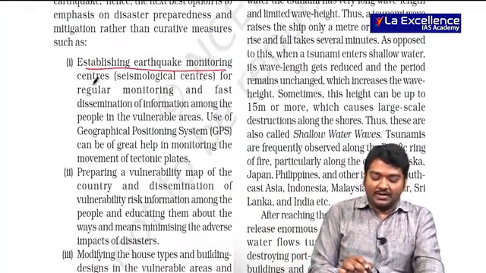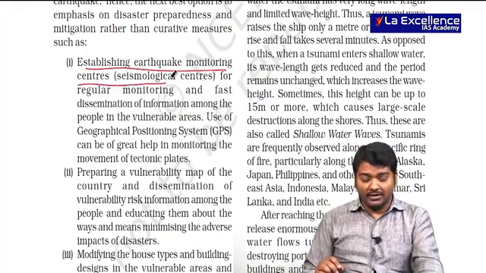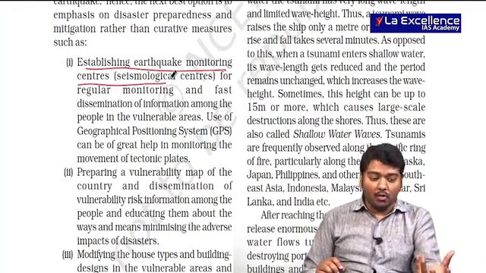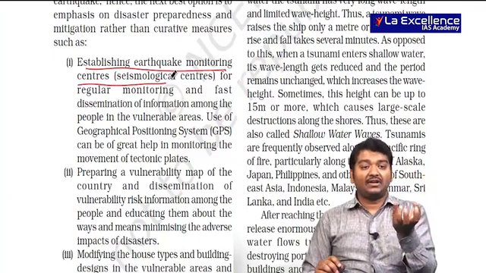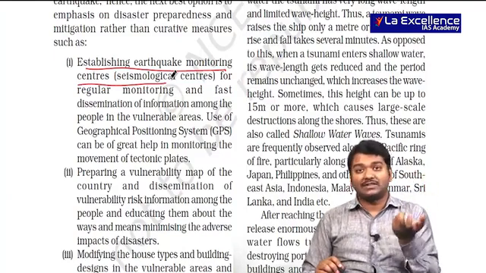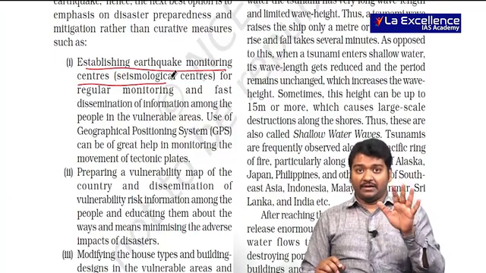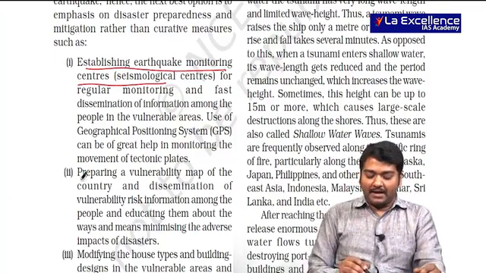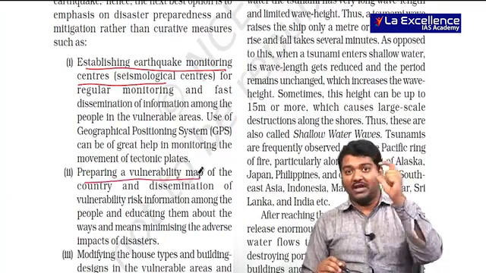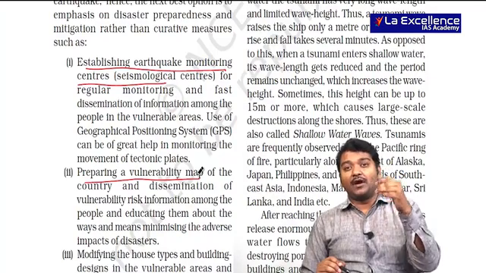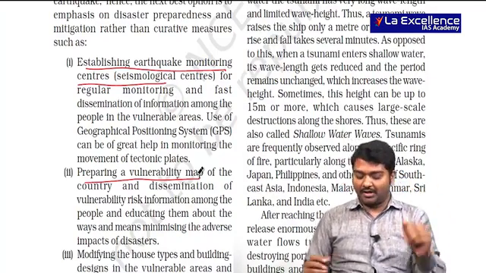So, establishing earthquake monitoring centers throughout the world, and whenever we should know that these areas are weakened and in future there can be earthquakes in this particular area, and that needs to be avoided. Preparing a vulnerability map, you should know high risk zone and low risk zone, and you have to allow people to stay accordingly.